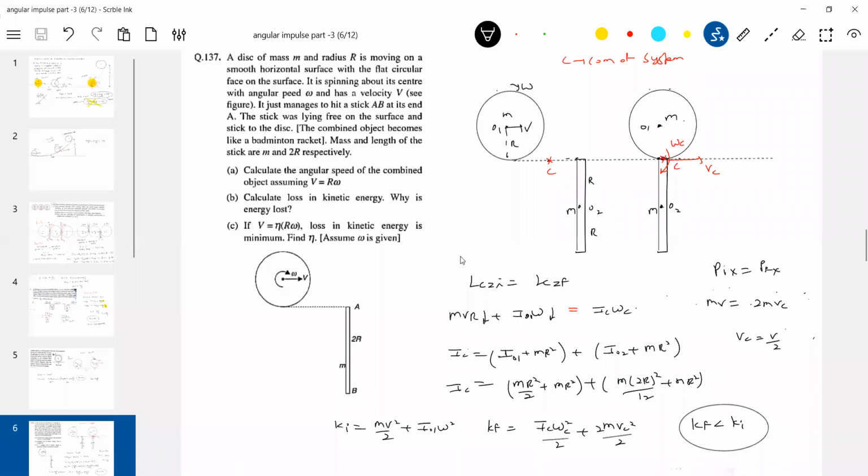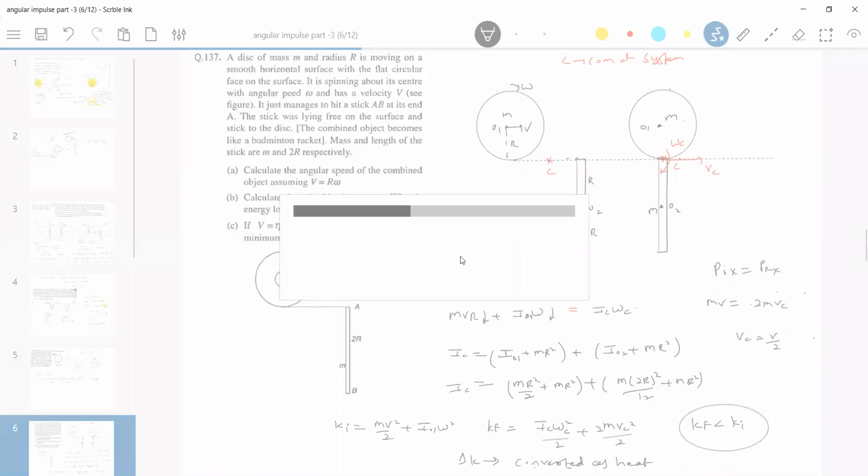So delta K is converted as heat. If v equals eta r omega, he's asking, kinetic energy is minimum, find eta. So you should differentiate this. Work it out, it's a mathematics one. I'll upload the answers later on.